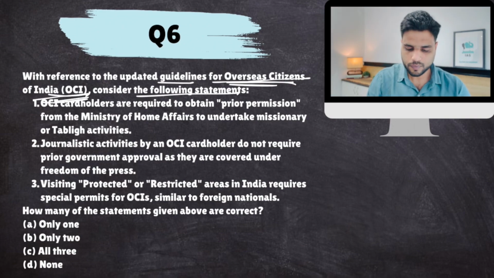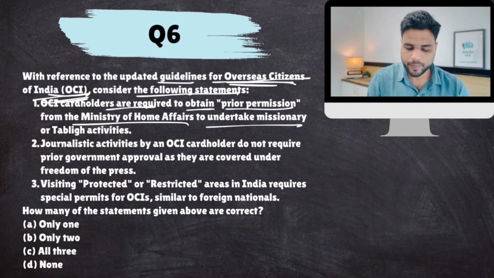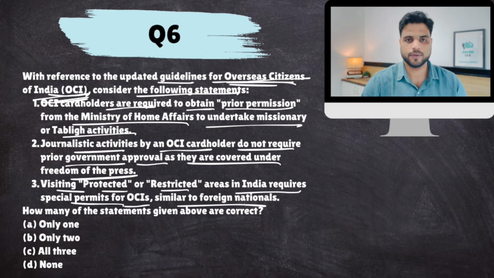OCI card holders are required to obtain prior permission from the Ministry of Home Affairs to undertake missionary or tabligh activities. Journalistic activities by an OCI card holder do not require prior government approval as they are covered under freedom of press. Visiting protected or restricted areas in India requires special permits for OCI card holders, similar to foreign nationals.